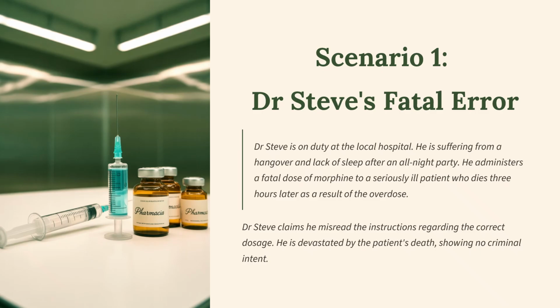Now you've got scenario 1 as an example, and we're going to return to these scenarios as well. Dr. Steve's fatal error. Dr. Steve is on duty at the local hospital. He is suffering from a hangover and a lack of sleep after an all-night party. He administers a fatal dose of morphine to a seriously ill patient who dies 3 hours later as a result of the overdose. Dr. Steve claims he misread the instructions regarding the correct dosage. He is devastated by the patient's death, showing no criminal intent.